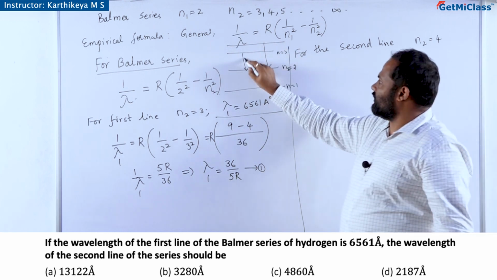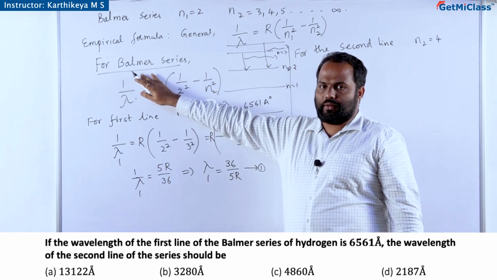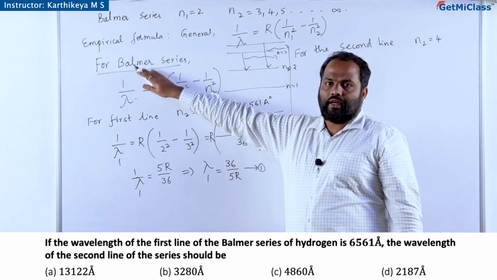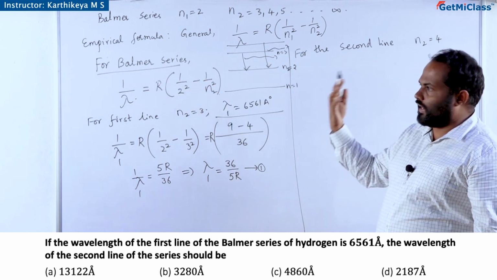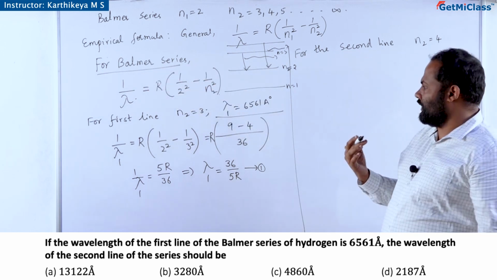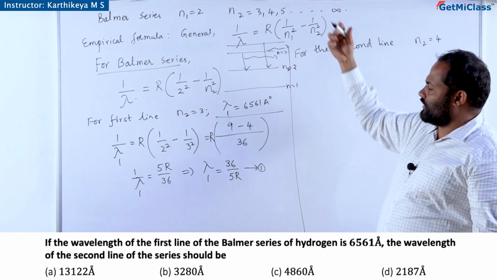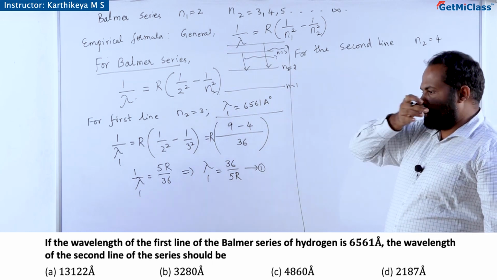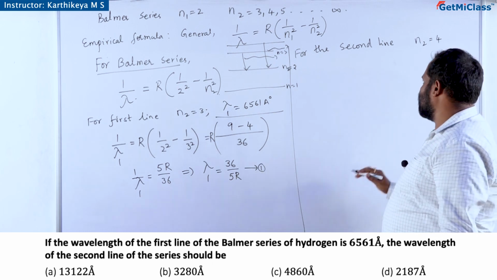This radiation can be seen by us, because the Balmer series lies in the visible region of the electromagnetic spectrum. The Lyman series occurs in the ultraviolet region, whereas Paschen, Brackett and Pfund series lie in the infrared region, which we cannot see.